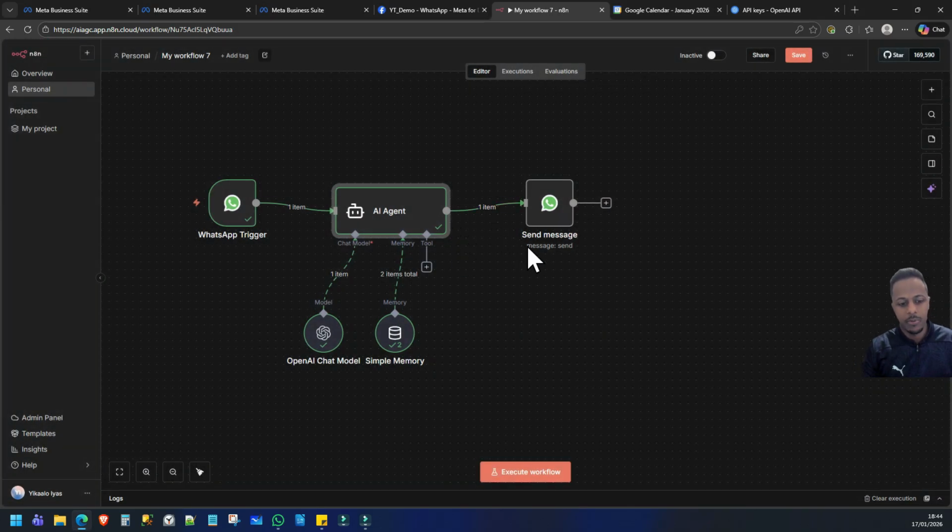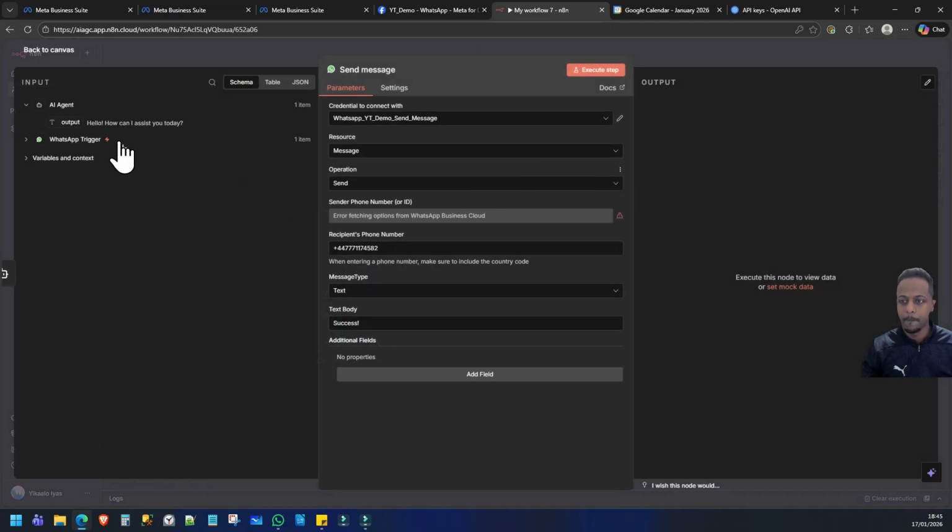So now we can go ahead. Once it's generating output, obviously you need a method to send it back, which is the send message node right here. So we've got the input from the AI agent, which is the output, and then we want to pop that into the text body. So this is what will respond back to the customer.